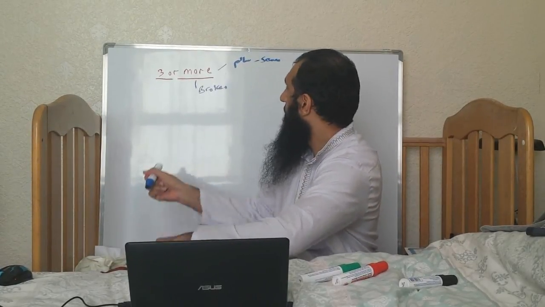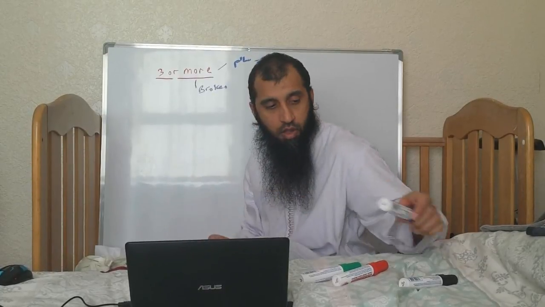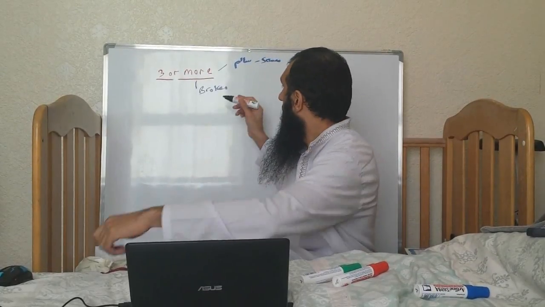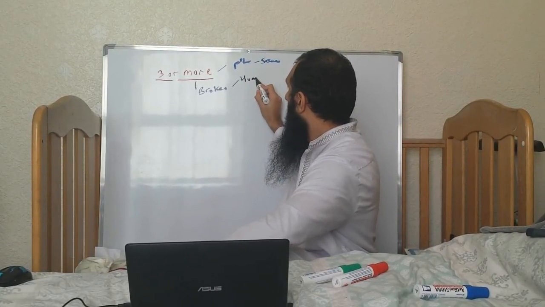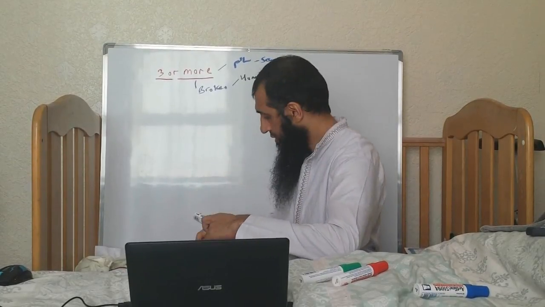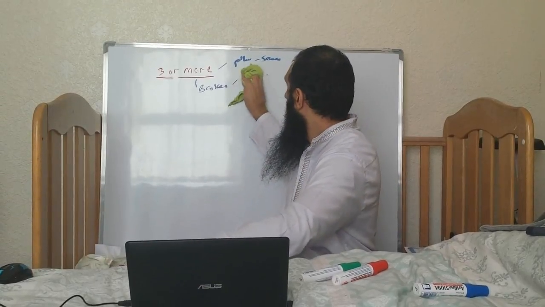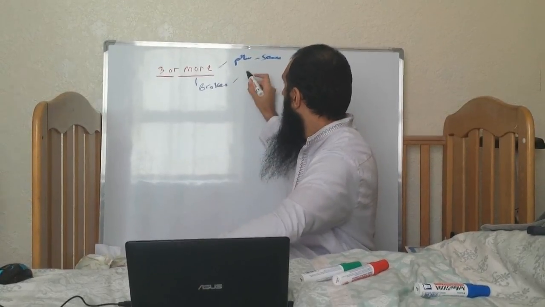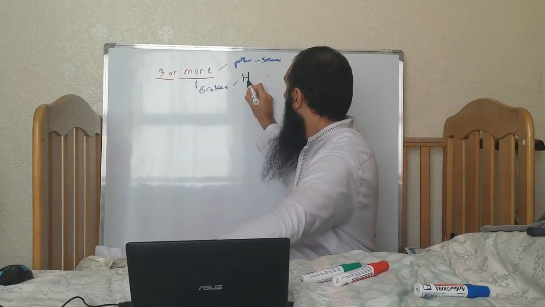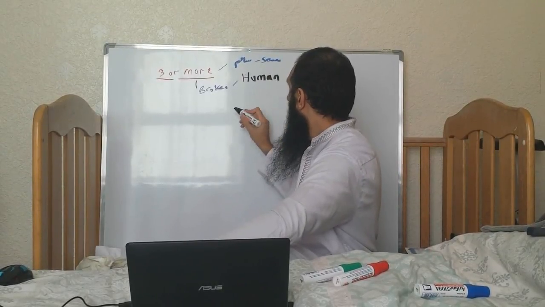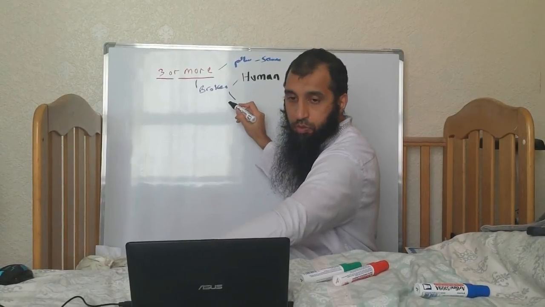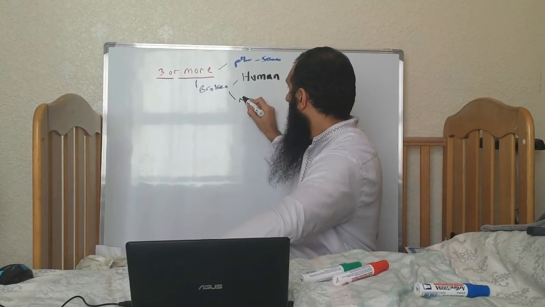can again be split up into two. Broken plural can be split up into human broken plural, and the other one would be non-human.